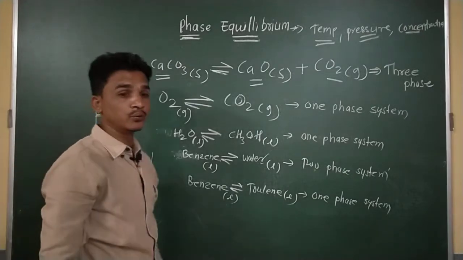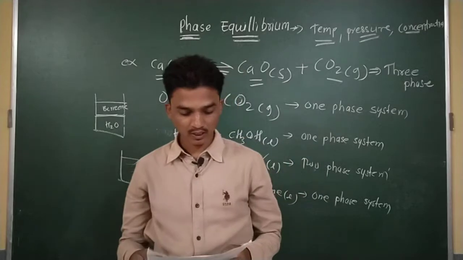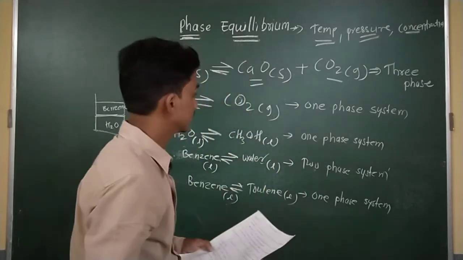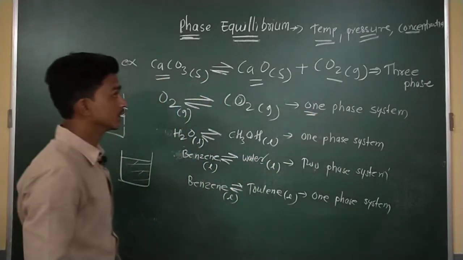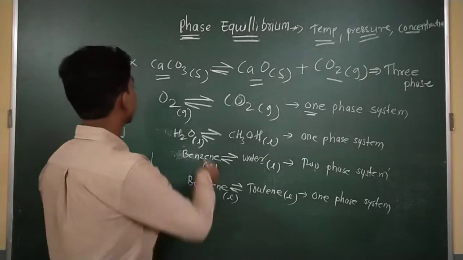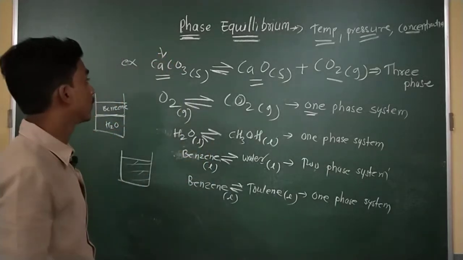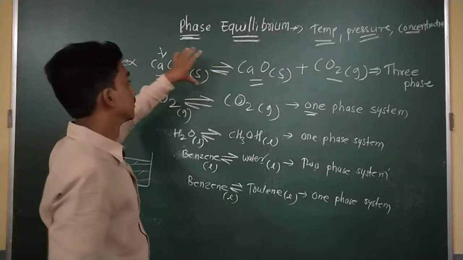I hope you have understood how many phases exist in an equilibrium system. Questions may ask like that, with reactions written in this form: how many phases exist in this equilibrium system?